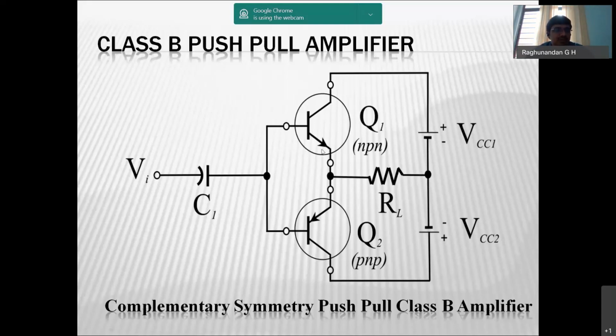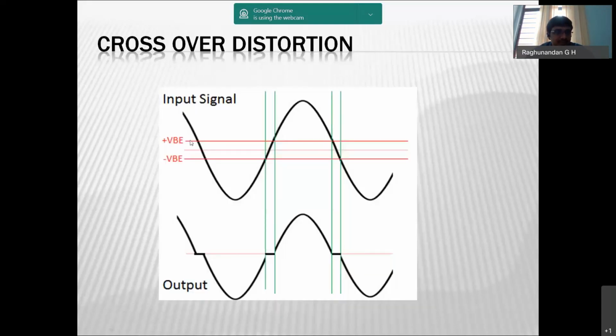Since we are using two transistors, we have plus VBE and minus VBE. During the positive half cycle, only when the input becomes greater than plus VBE do you get the output. During the negative half cycle, only when the input crosses minus VBE do you get output. Until then, during this time, the output will be zero.